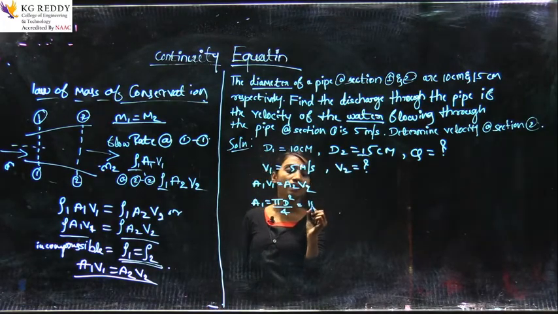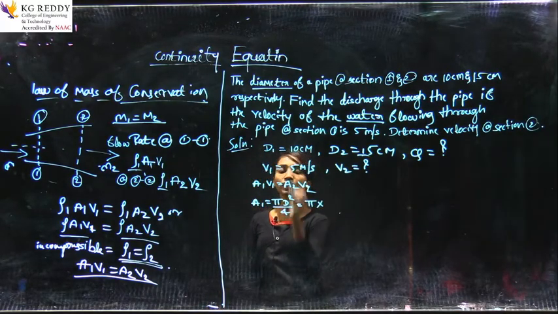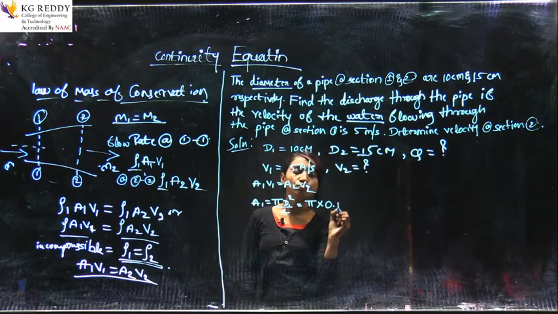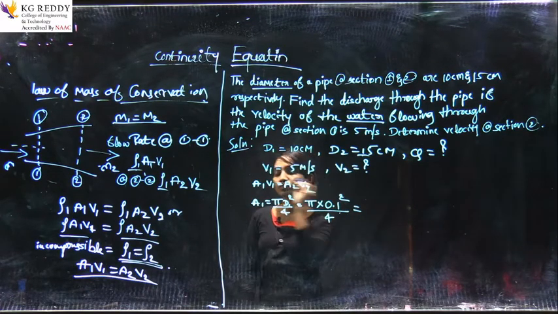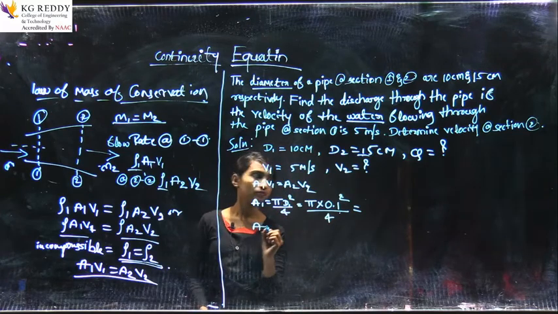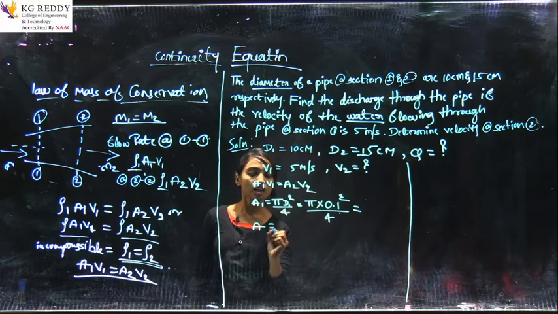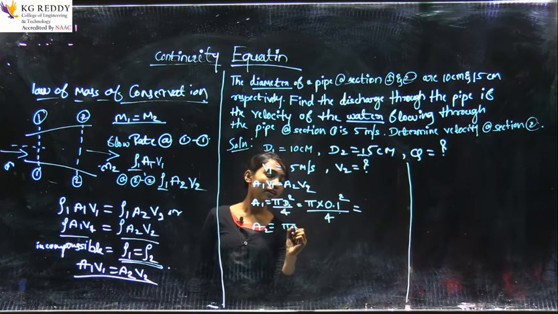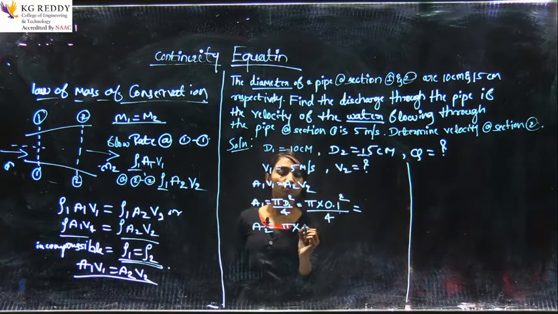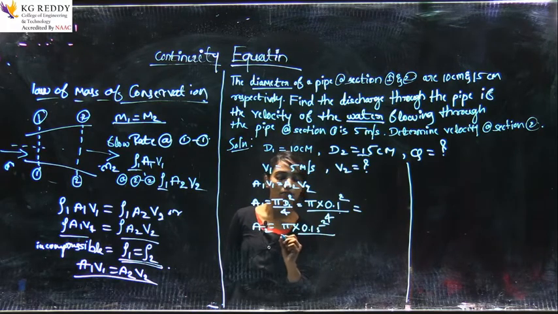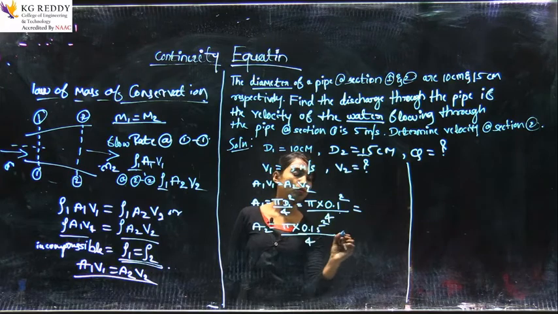So, pi as it is into d1, that is 10 centimeter, in terms of meter is 0.1 square divided by 4. And A2 is also the same, pi d square, that is 0.15 square divided by 4.